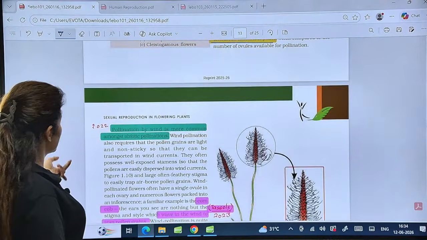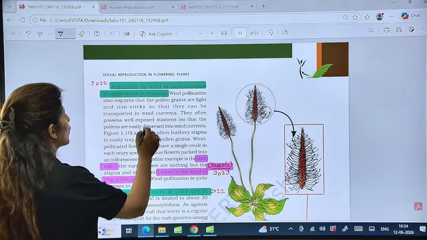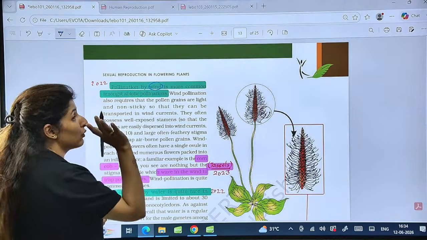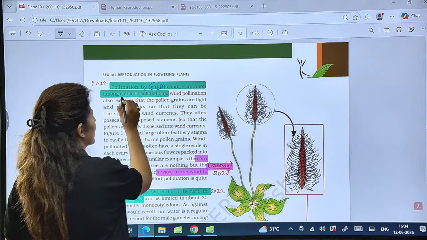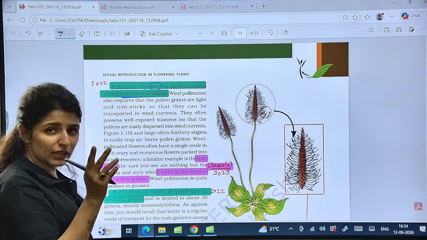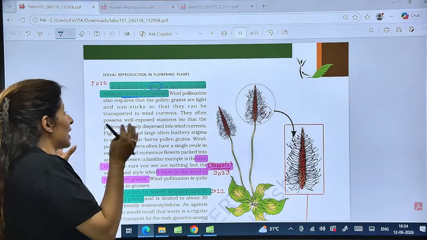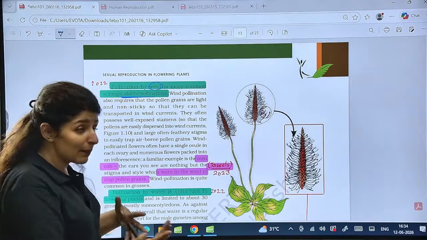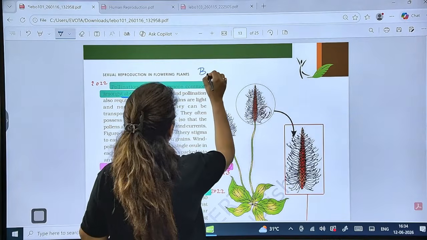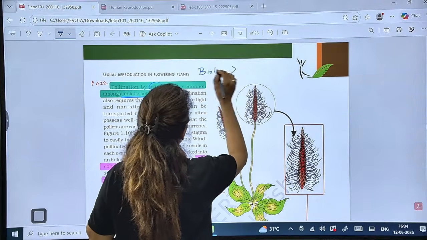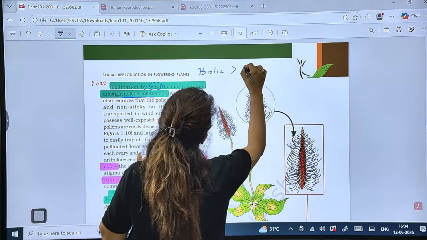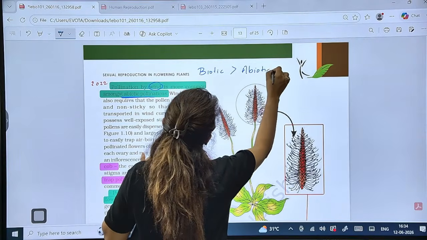Now coming here, pollination by wind is more common as compared to water. Amongst the abiotic ones, there are just two abiotic pollinators, wind and water. Which is more common? It is wind. And if we compare abiotic and biotic, then remember, biotic takes the lead. Biotic pollination is more common in nature as compared to abiotic pollination.